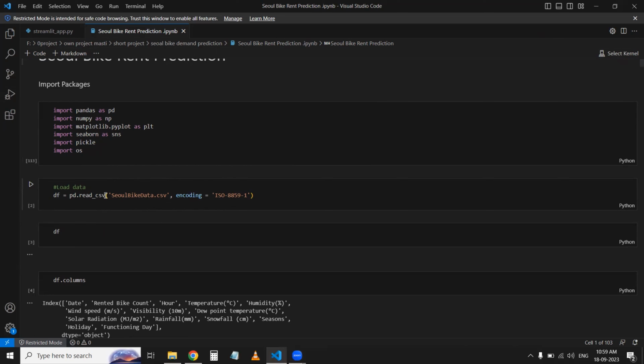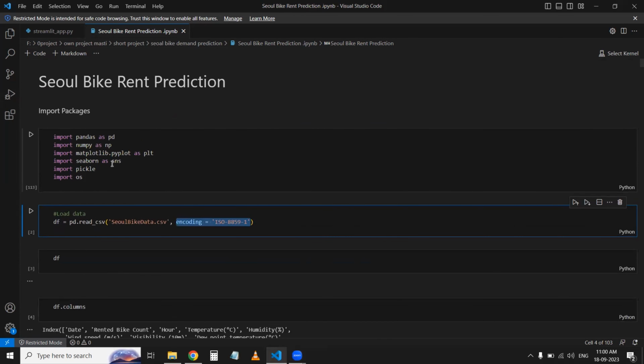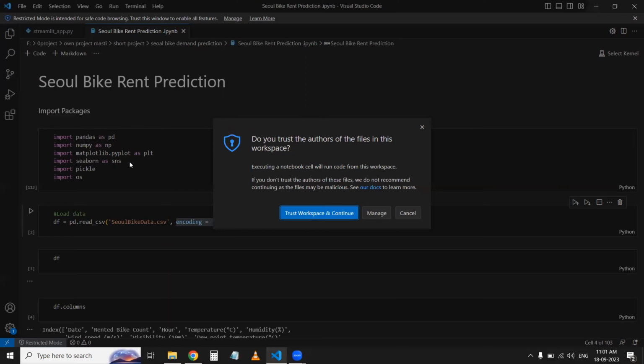Then I imported the CSV file here, and the encoding is equal to ISO 8859-1. I wrote this encoding because there are some rows in my CSV which were not working and throwing errors to me. That's why I have written encoding equal to ISO 8859-1. Then let me run this.